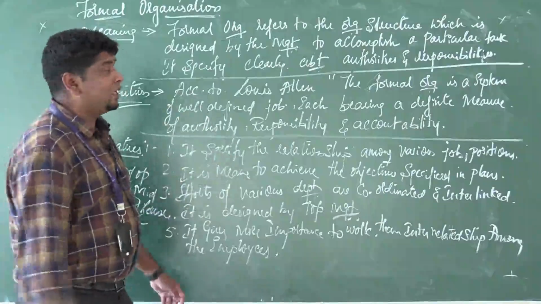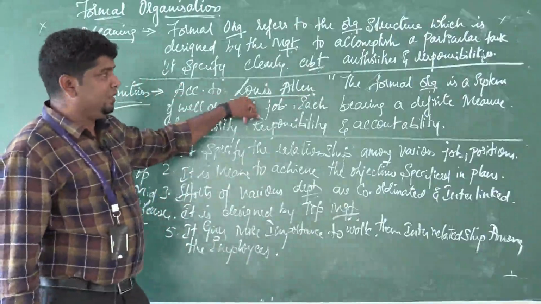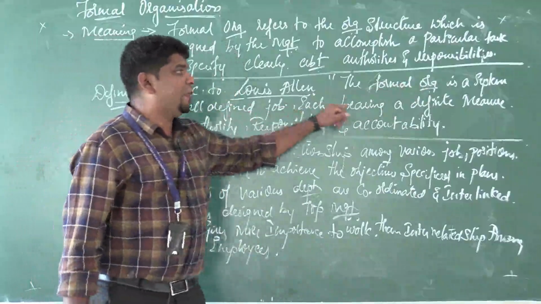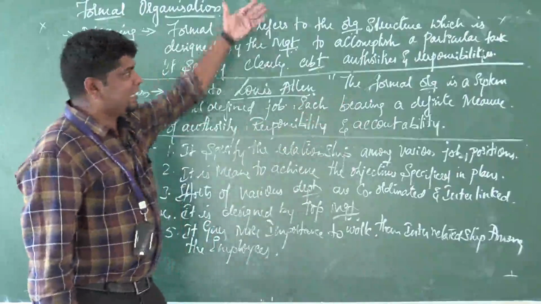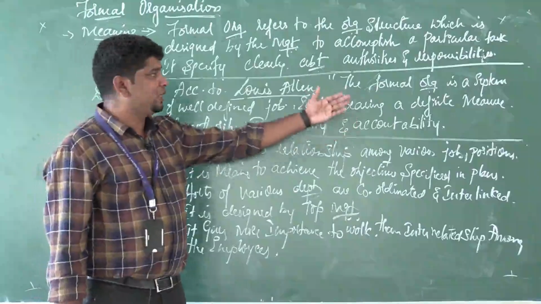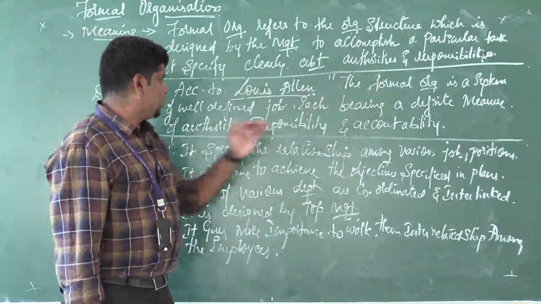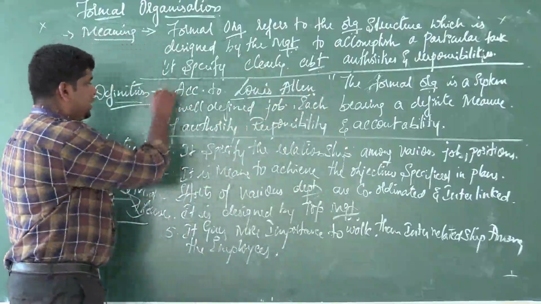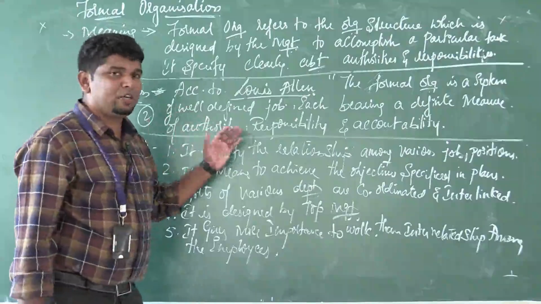Next is the definition. According to Louis Allen, a formal organization is a system of well-defined jobs, each bearing a definite measure of authority, responsibility, and accountability. That is the meaning of formal organization. He defines it so, and you might get a 2-mark question asking you to define formal organization, so you should be able to answer it.